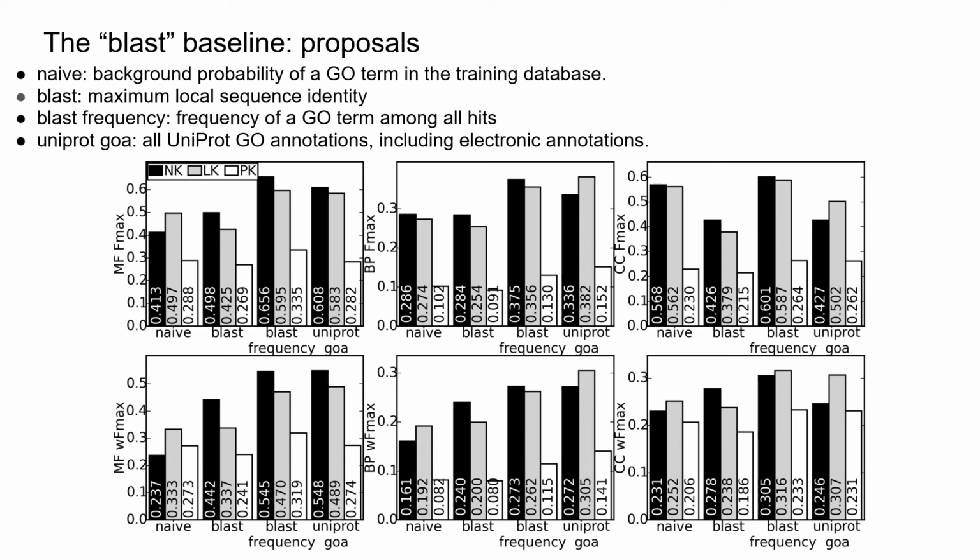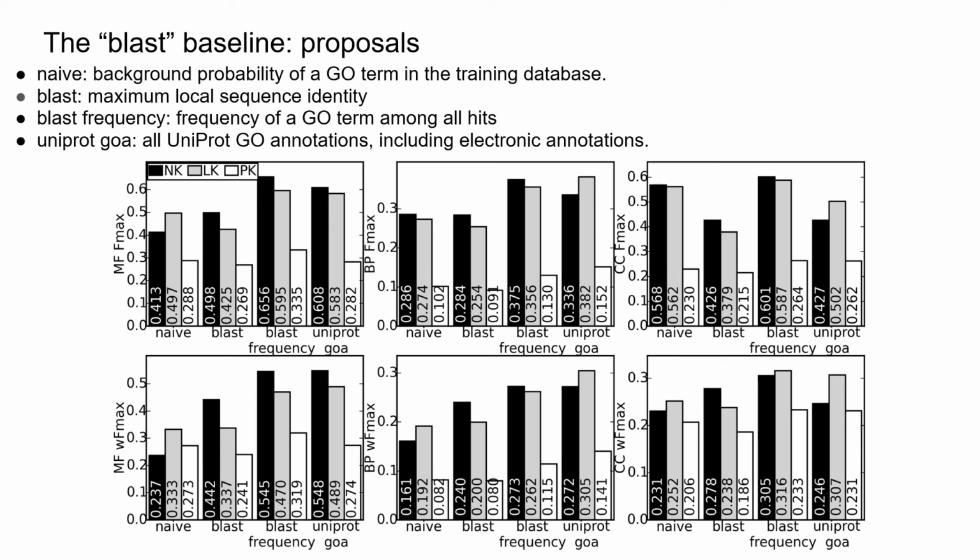As shown on the top for Fmax and at the bottom for weighted Fmax, BLAST local sequence identity is even worse than copying all computational annotations, such as IEA terms, from the UniProt GOA database.